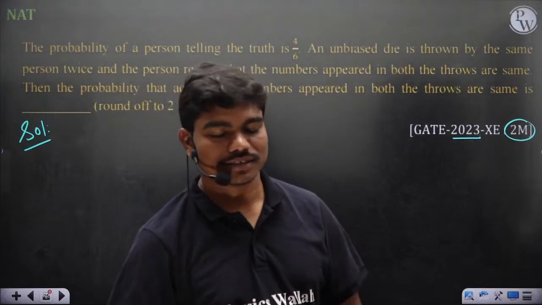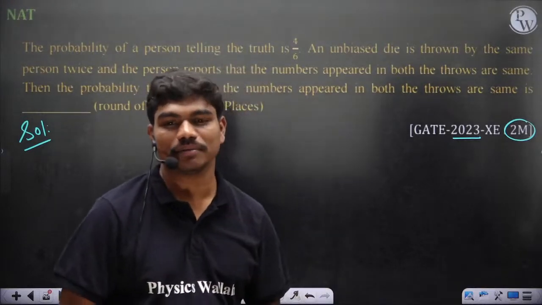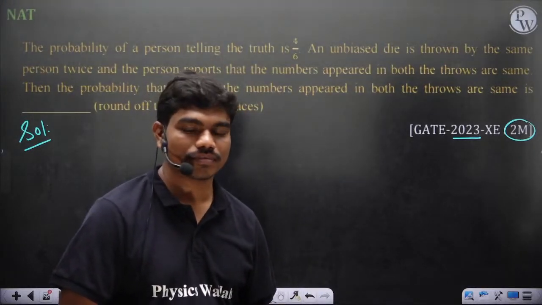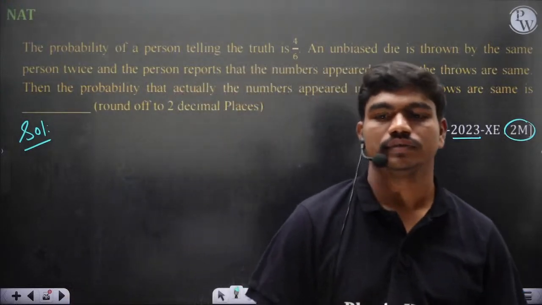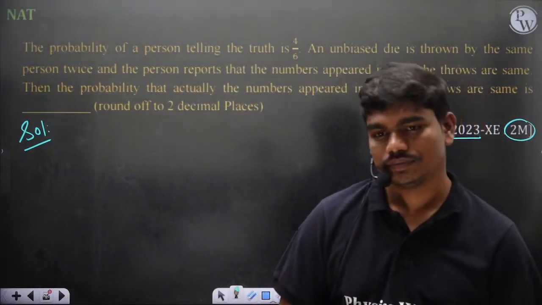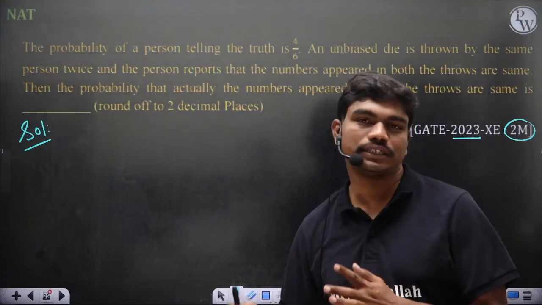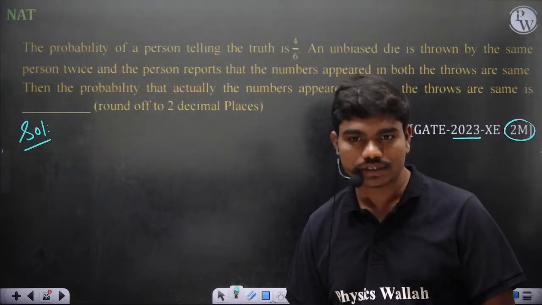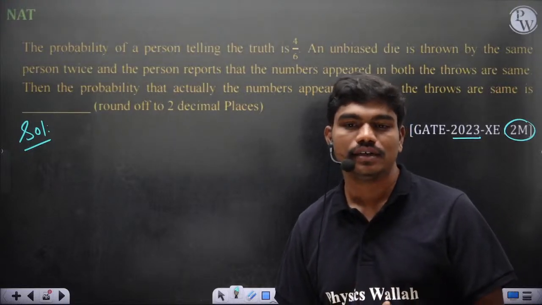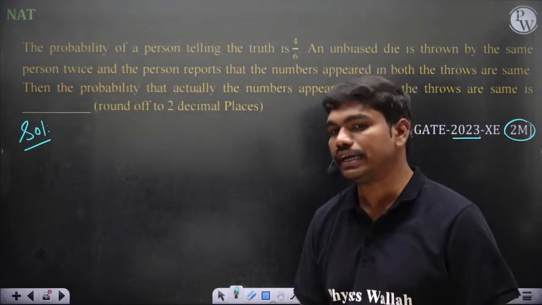Let's say I'm not getting any idea to solve, for example. Can someone suggest what I can use? There is a person who speaks truth only 4 out of 6 times. Conditional probability. Fine. In conditional probability, we can use Bayes theorem. So let's see.